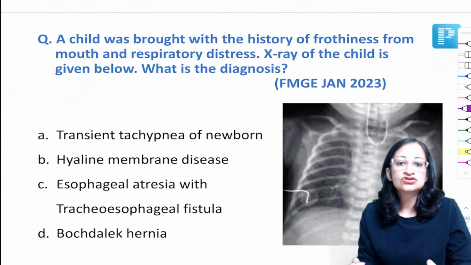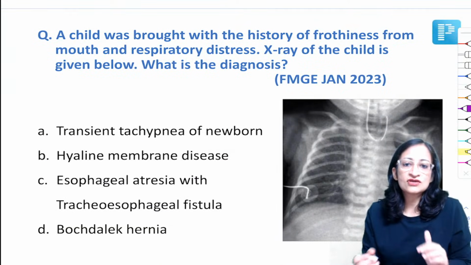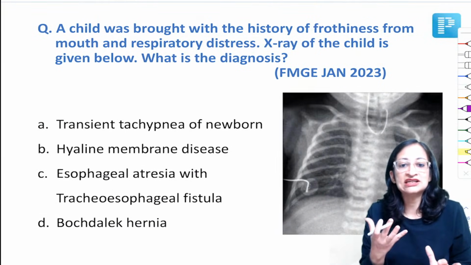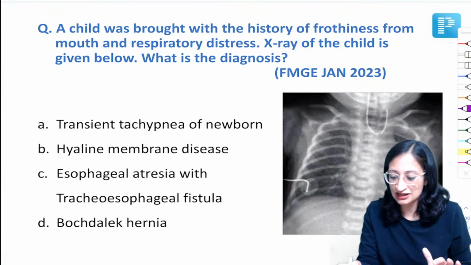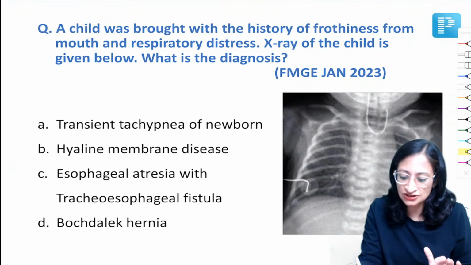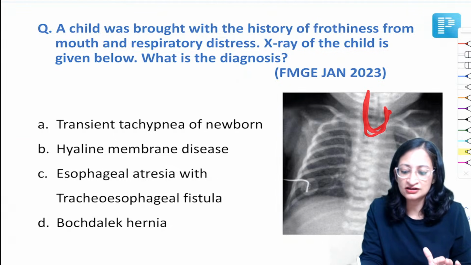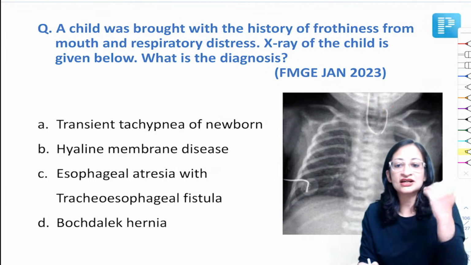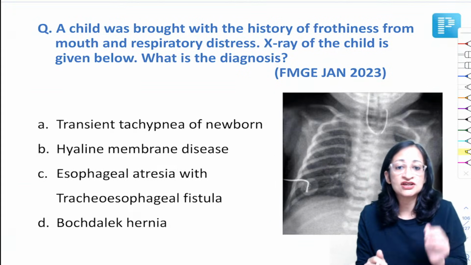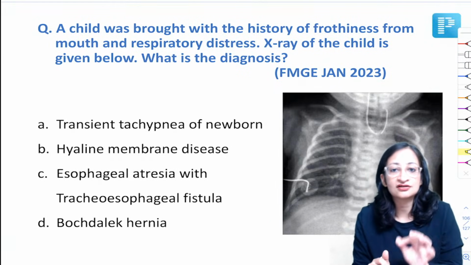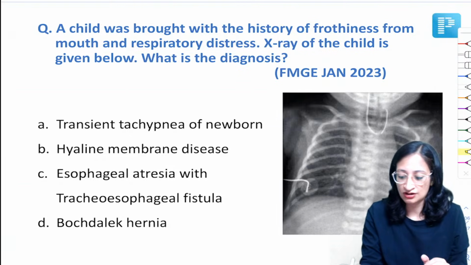Okay. So moving on to the next question. A child was brought with history of frothiness from mouth and respiratory distress. X-ray of the child is shown below. What do you see in the X-ray? So can you appreciate a structure which is like this, coiled here? So this is a feeding tube which is not getting passed inside to the stomach. So there is coiling of feeding tube in the upper part of the esophagus. So this is esophageal atresia with tracheoesophageal fistula, right?